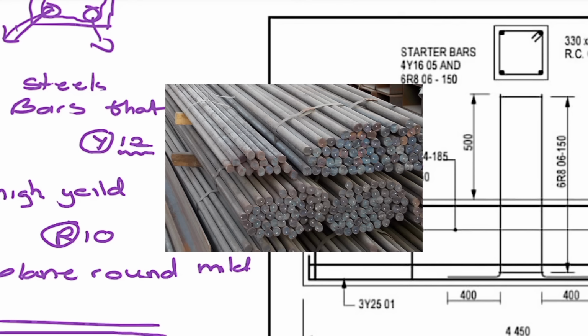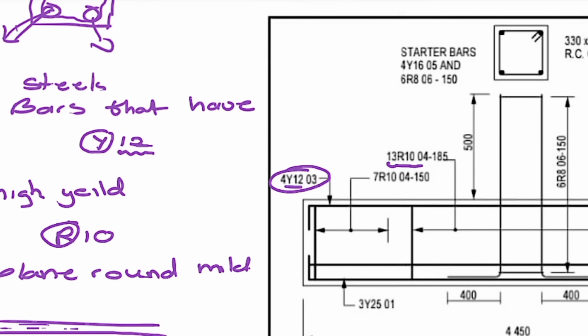And these ones, you can almost think of them like wires. If you think of a wire, it's easy to bend. This is what they use when they are doing the binding, what you're going to call a binder or a stirrup. It is these ones that have R, right? Why? Because they are plain round mild steel bars.